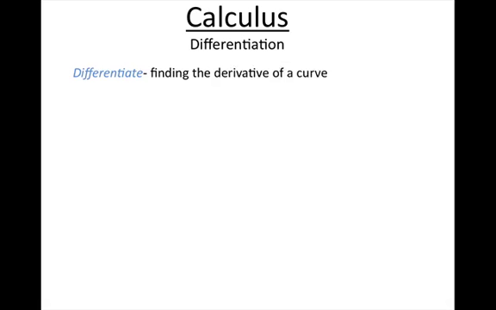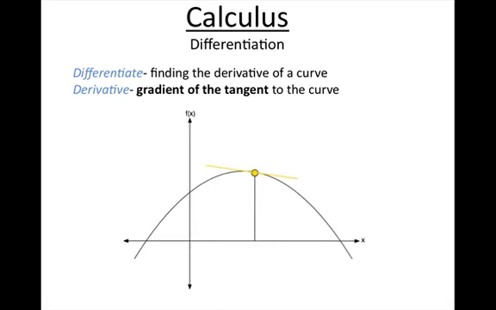Alright, differentiation. What is differentiation? Well, to differentiate is to find the derivative of a curve. Now, what does that mean if you don't know what derivative is? So the derivative is the gradient of the tangent to the curve. Gradient of the tangent. So whenever you hear derivative from now on, just think gradient of the tangent, or the slope of the tangent to the curve at a point. Or in graphical form, you can see there's a curve.